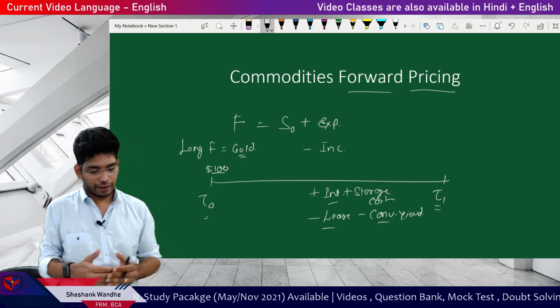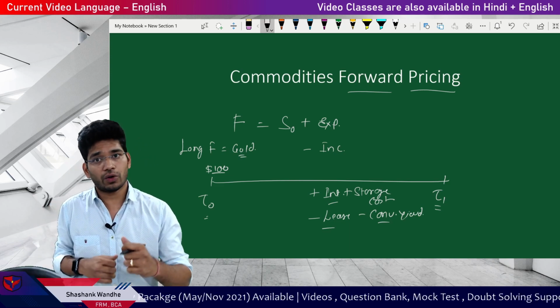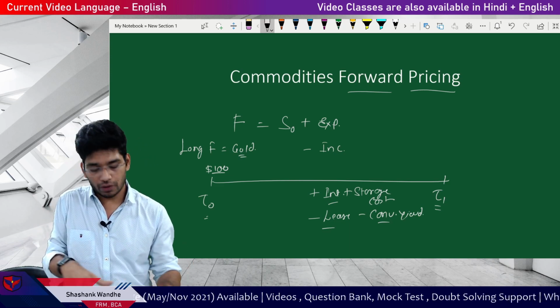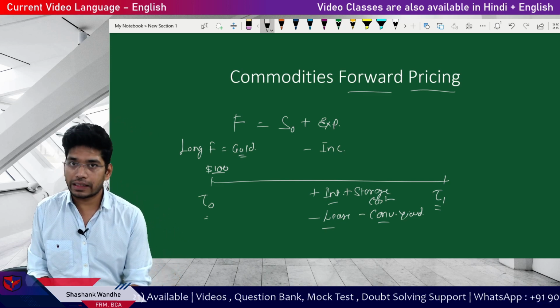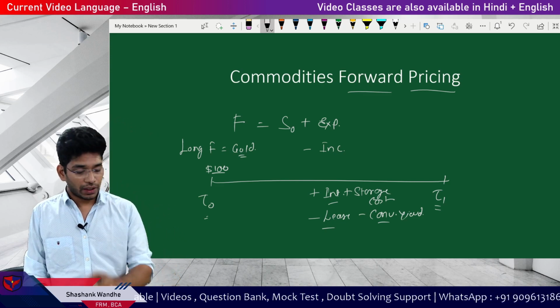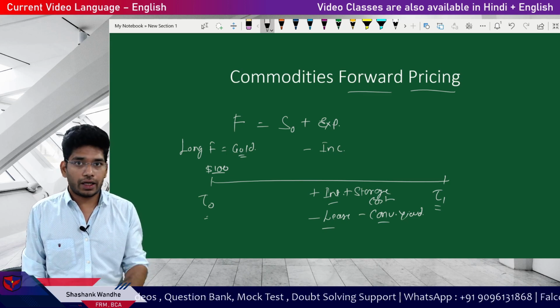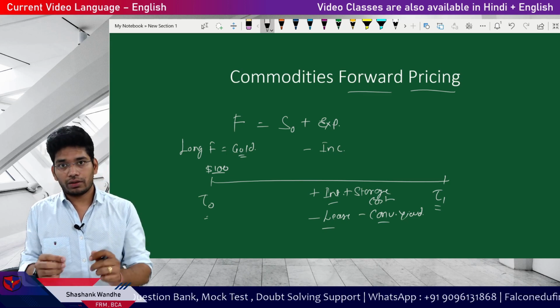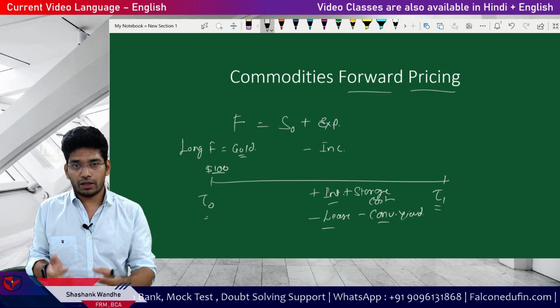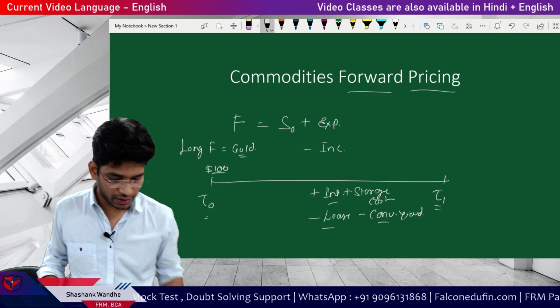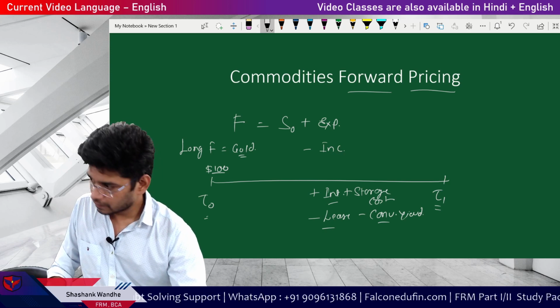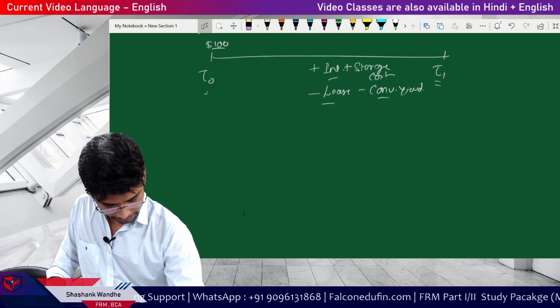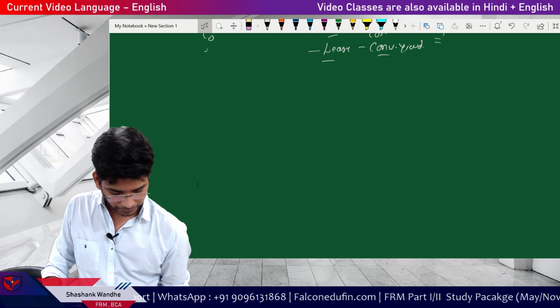I will discuss every factor in detail. I will give you all the possible variations of these expenses, which are not discussed in the book, and this is a very big problem because GARP will test the variations, and in your book only one possibility is given. So you will understand what that means. Let's first start with the interest rate.